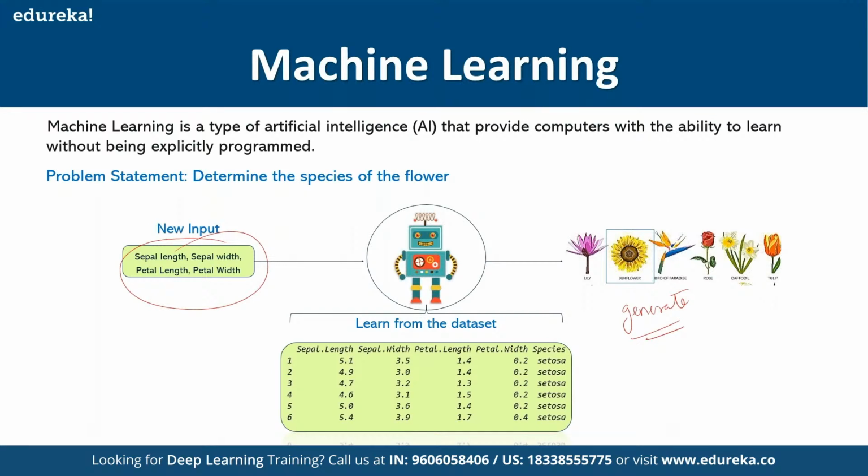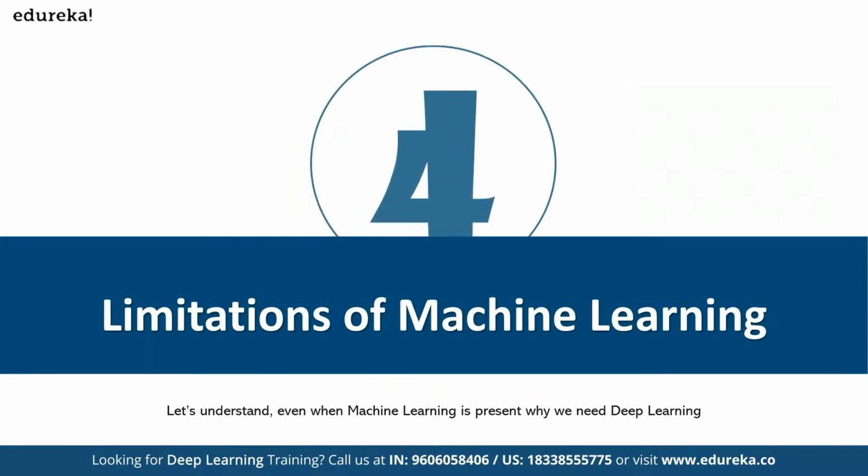Okay. Now, as I mentioned, under machine learning we have something called deep learning. So the question is, if machine learning is able to learn the pattern that is given in the data set, why do we have deep learning? That's the next question that we have. In order to understand why we have deep learning, let's look at the limitations of machine learning.